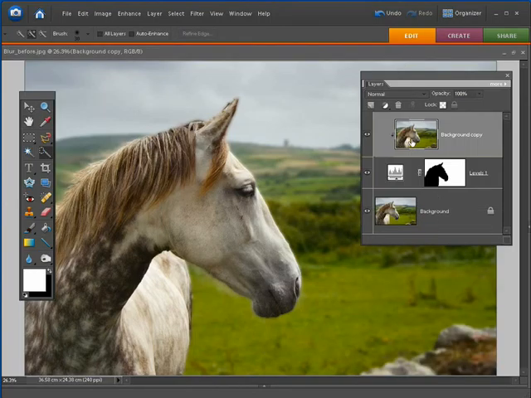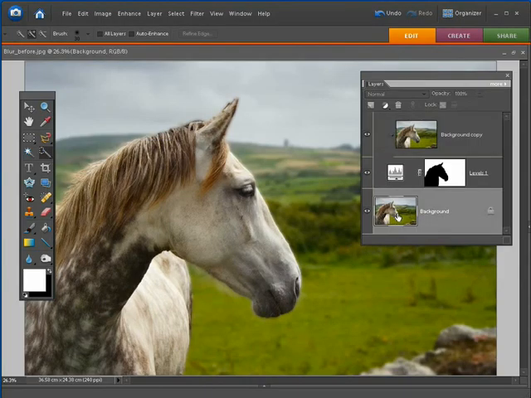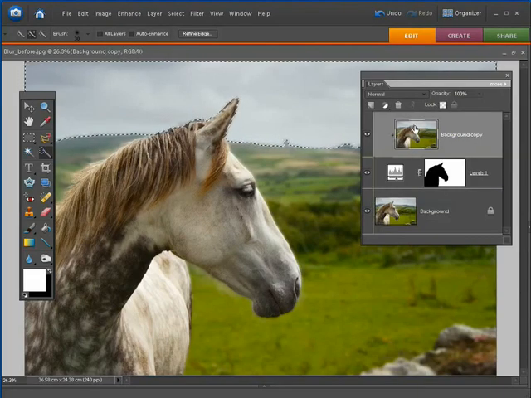To create a graduated blur effect, make the even more distant sky look even more blurred, let's just select the sky, and to do that it's easier just to go to background for the moment, grab this tool here to make a quick selection, and then just click and spray over the sky like so. If you try to select the blurry version, you'd probably end up selecting the horse's ear. So click on background to start with, make the selection, and then go back to background copy.